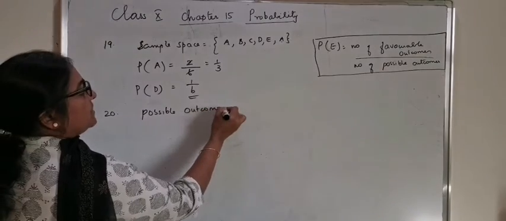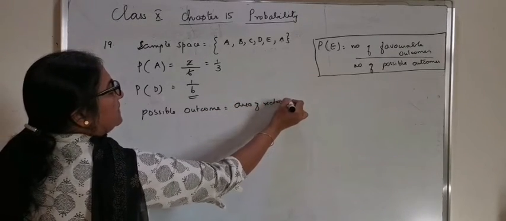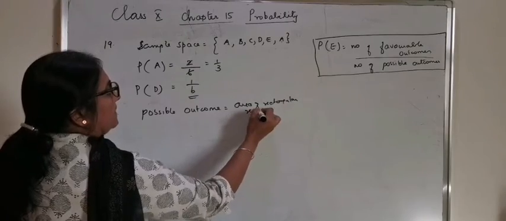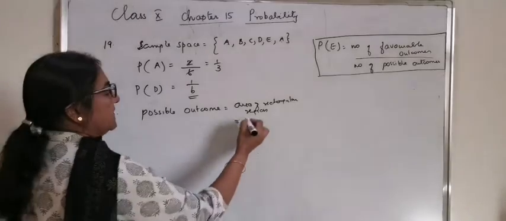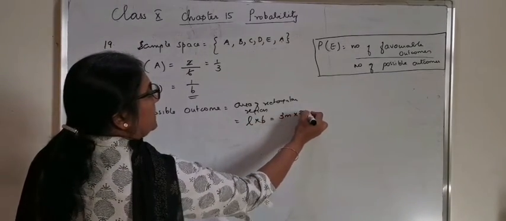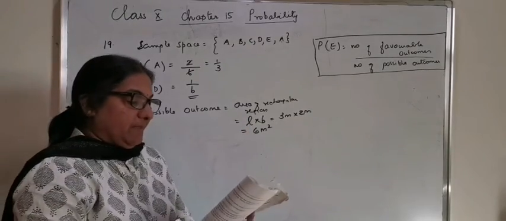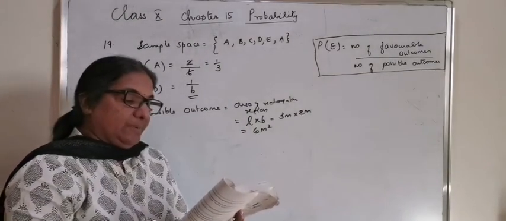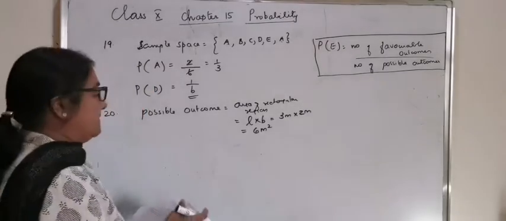The possible outcome is the area of the rectangular region, which is equal to length into breadth, that is 3 meter by 2 meter, or it is 6 meter square. And what is the probability that it will land inside the circle with a diameter 1 meter?